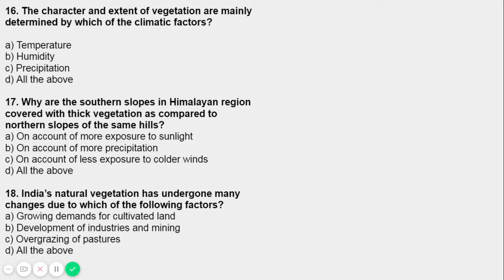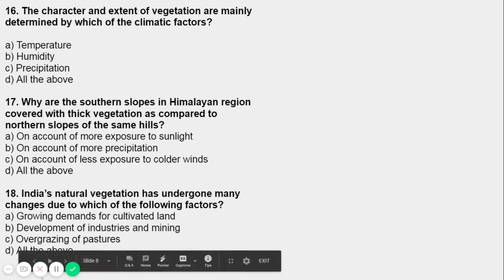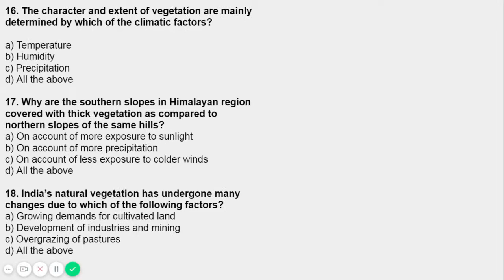So that's why the natural vegetation of India has undergone many changes, because in the recent past हमारी पॉपुलेशन बढ़ ही रही है, राइट। वी आर नॉट ऑन द डिक्लाइनिंग फेज, वी आर ऑन द हाईएस्ट फेज एज वेल। सो क्वेश्चन नंबर 18, व्हाट्स द आंसर? The answer now is B. So as I told you, the population also has a major role over the vegetation. Obviously, we need cultivated land. We have a growing demand of agriculture and land use changes.